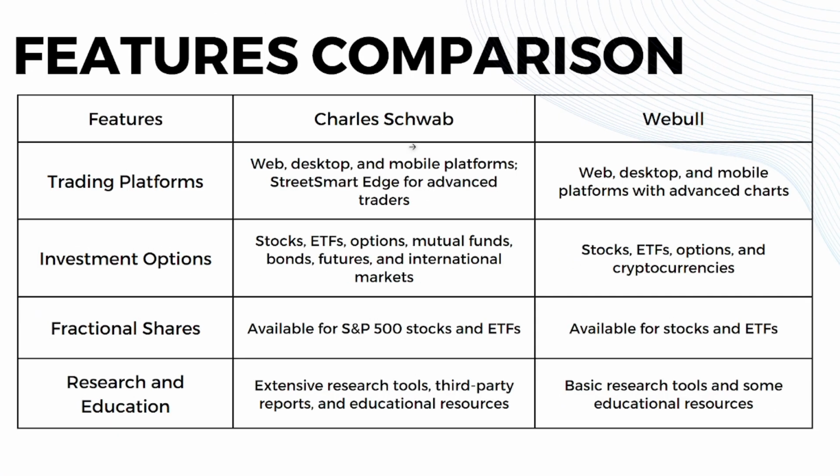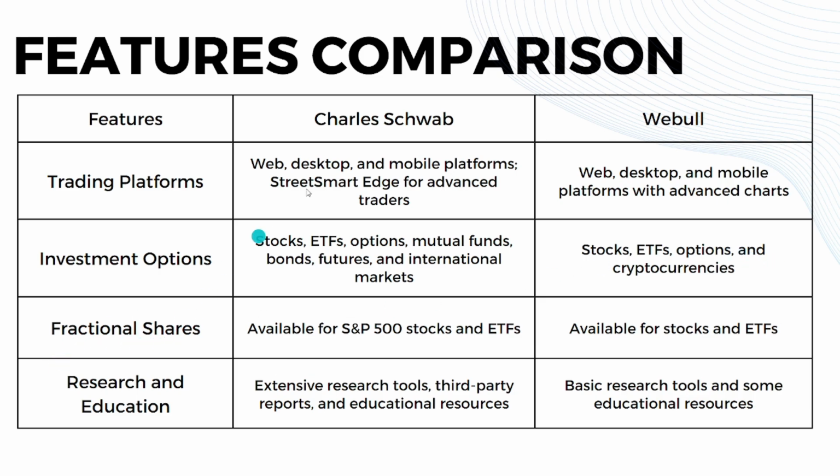So now let's go directly to the features comparison. So when we talk about trading platforms, Charles Schwab has web and desktop platforms. They have mobile platforms, which is StreetSmart Edge for advanced traders. And for Webull, they have web, desktop, and mobile platforms with advanced charts. And for investment options, Charles Schwab has stocks, ETFs, options, mutual funds, bonds, futures, and international markets. While Webull has stocks, ETFs, options, and cryptocurrency options.